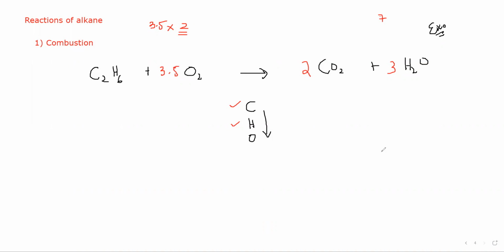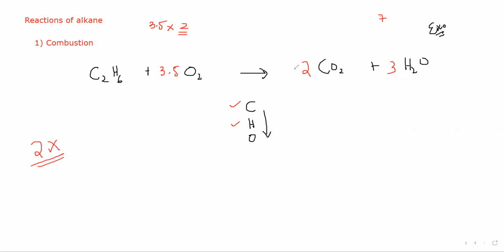So 3.5 multiplied by 2 will make 7 oxygen. Now you have 7 oxygen on the left-hand side and 7 oxygen on the right-hand side. But in an equation, normally in O levels, fractions or decimals can be used, but we normally use whole numbers. So how will I convert this equation into whole numbers? I will multiply the whole equation by 2.